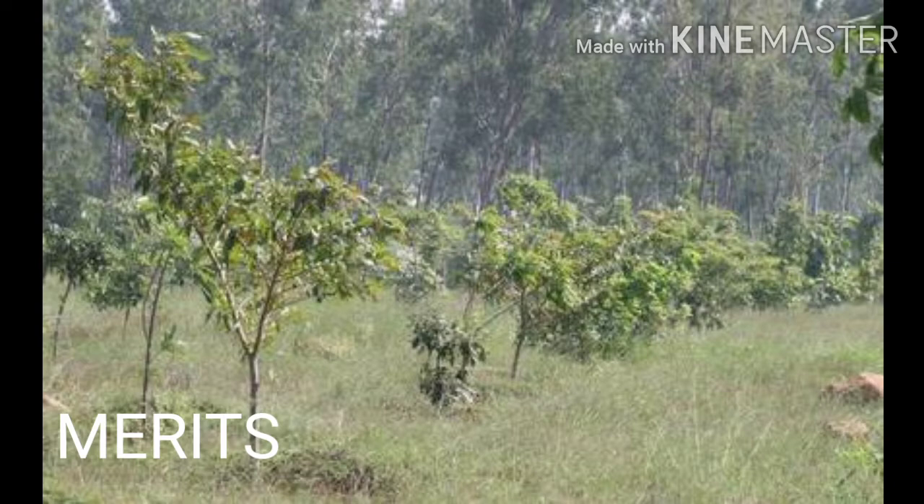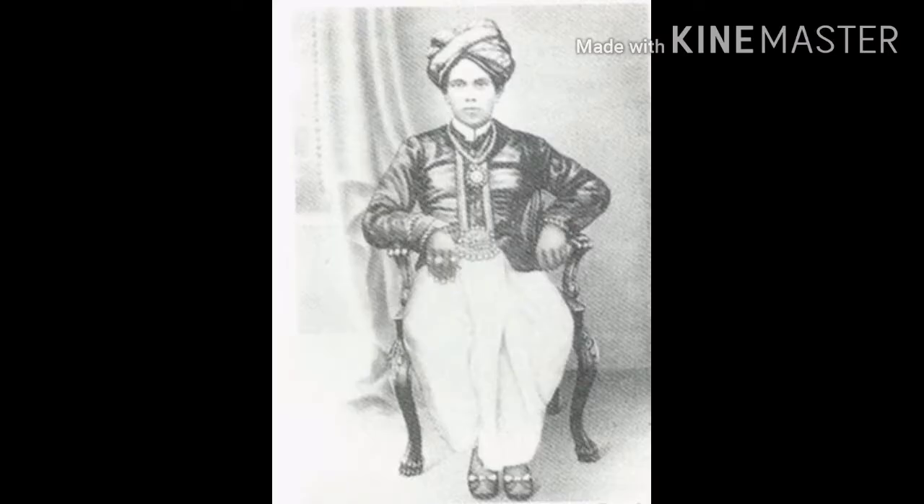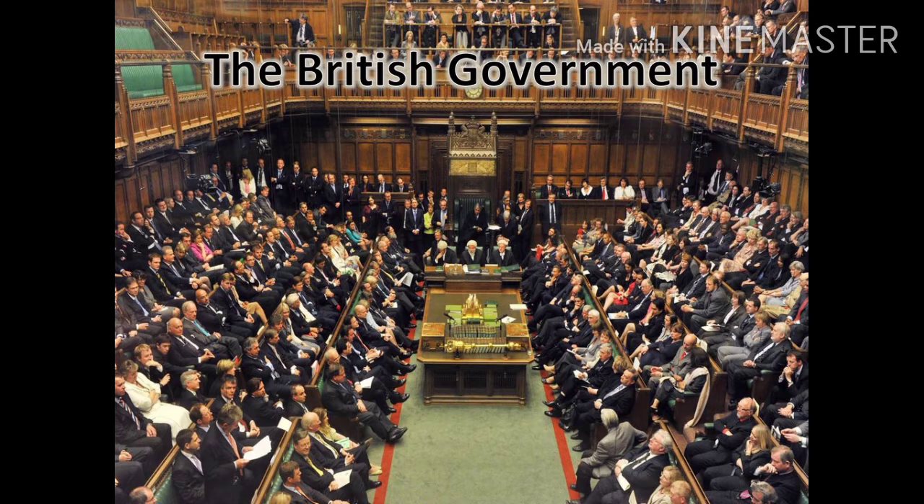Next one, merits. Under this system, many of the vast lands and forests became cultivable lands. The Zamindar became the owner of the land. The Zamindars were made free from the responsibility of providing justice. The Zamindars remained faithful to the British government. The system secured a fixed and stable income for the British government.